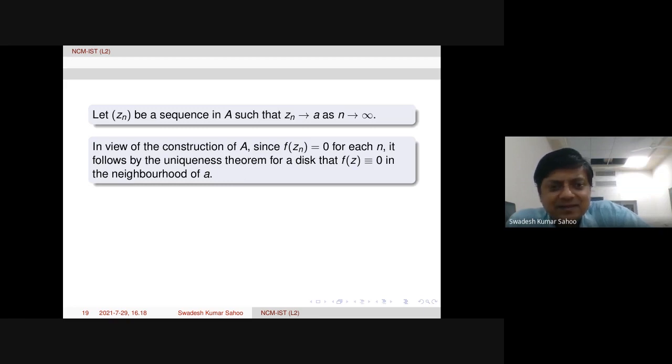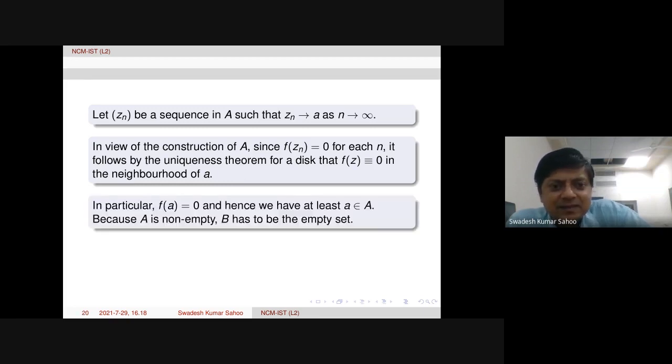So in particular, f of a is also 0. Therefore, by the construction of A, this small a has to be in the set A. So the set A is non-empty. Therefore, B has to be empty because of the connectedness of the domain D.